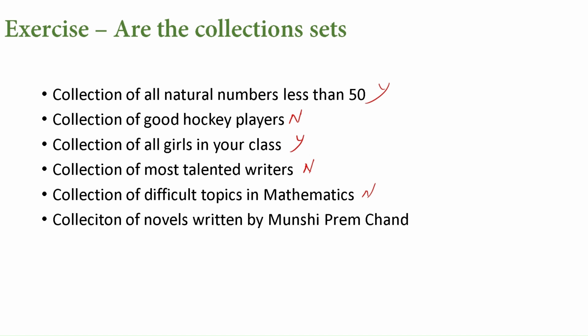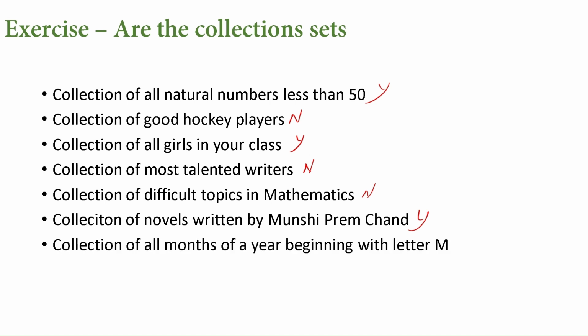Next is novels written by Premchand. Yes, there would be a collection. So we know the titles, so it can be a set. Next one is months of a year that begin with M. March and May. The answer remains the same for everyone, so this is also a set. In this way, if there is no ambiguity and the answer remains the same for every person, then that is called a set. If not, it is just a collection and we can't call it a set.